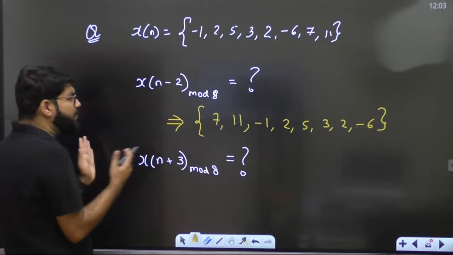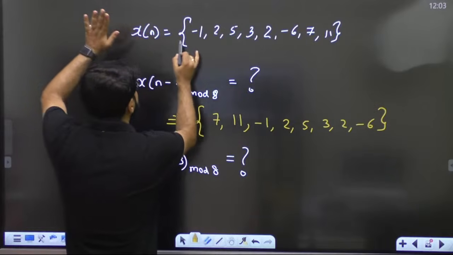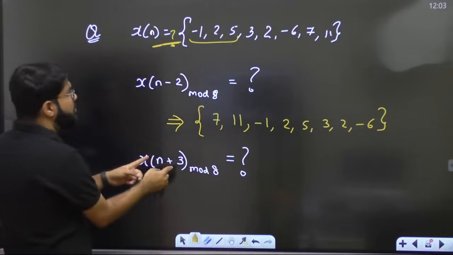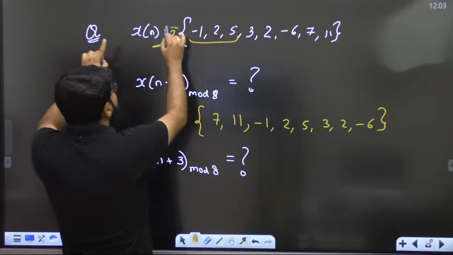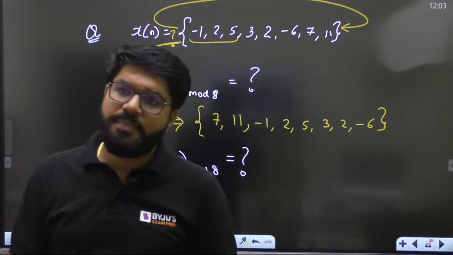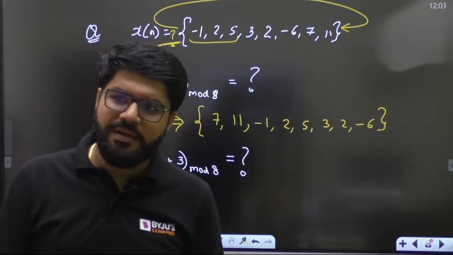Now n plus 3, left shift. Now when you want to do left shift, you don't have any space here. So how many samples do you need to left shift? 3 samples. So what will happen? They will go from the beginning to the end. Like that you can remember.